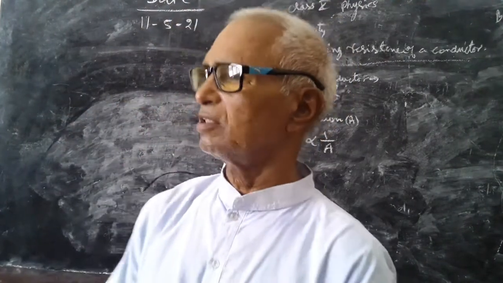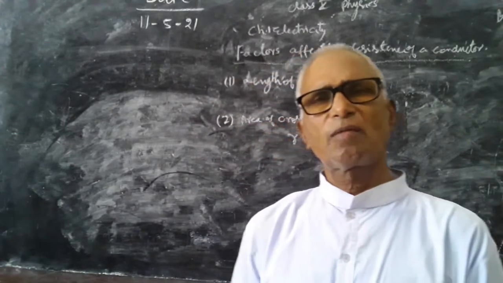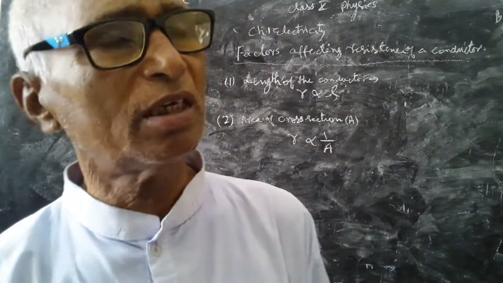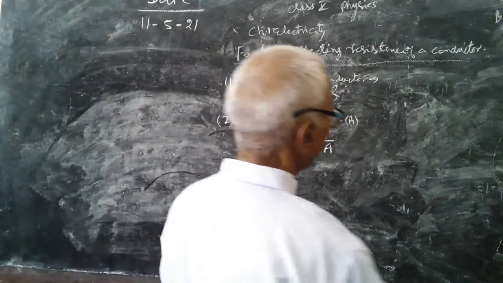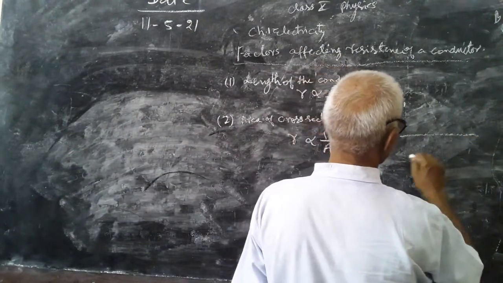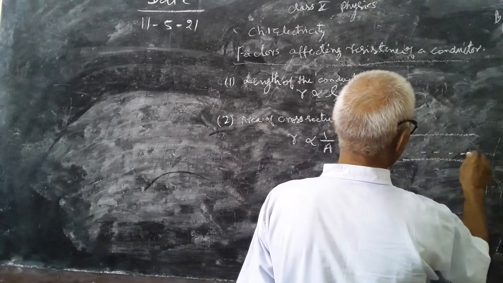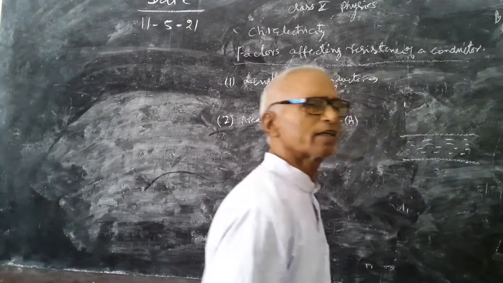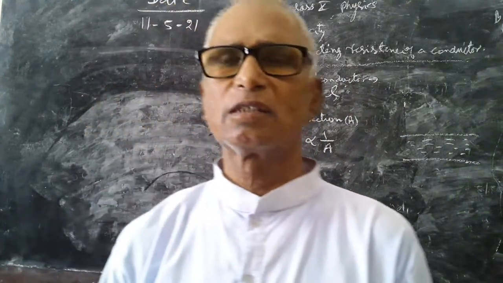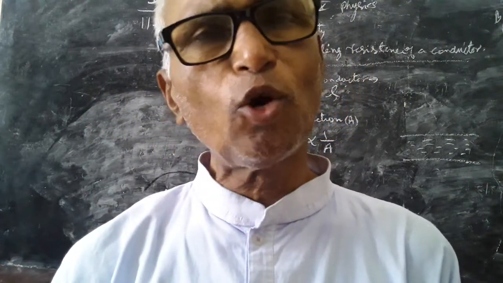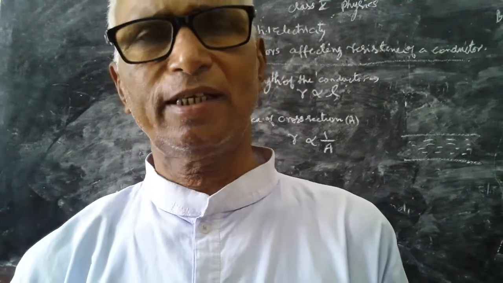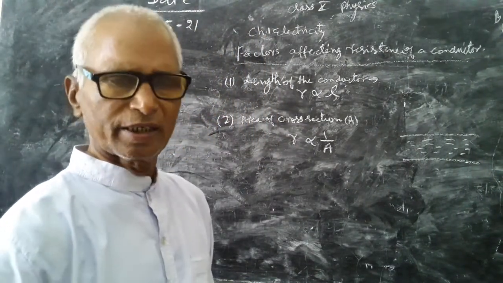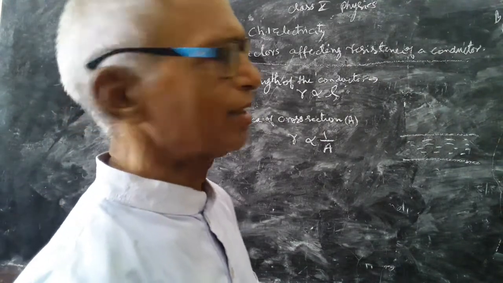And if area of cross section is less, resistance will be more. It is because the thickness of a conductor acts like a tunnel. If a widened tunnel is there, water will flow more easily through the tunnel, and if it is narrow, it will resist the flow of water.